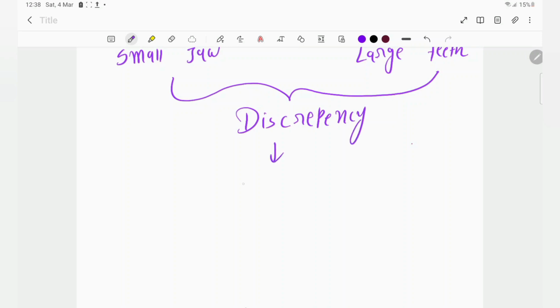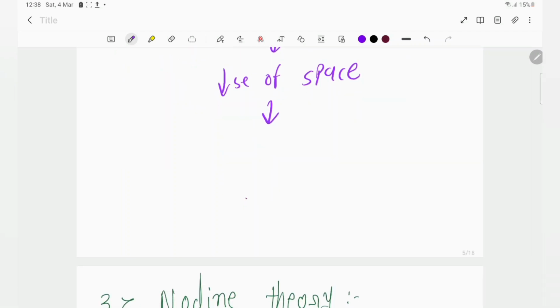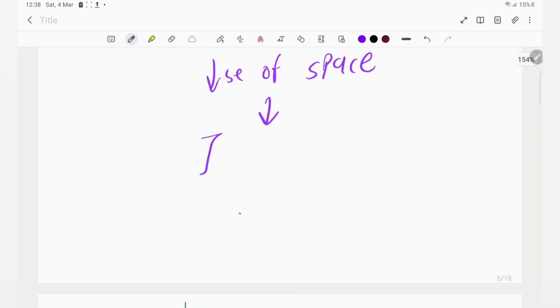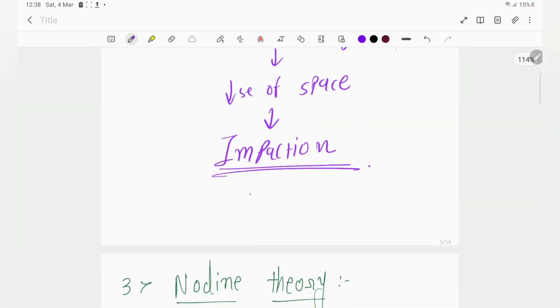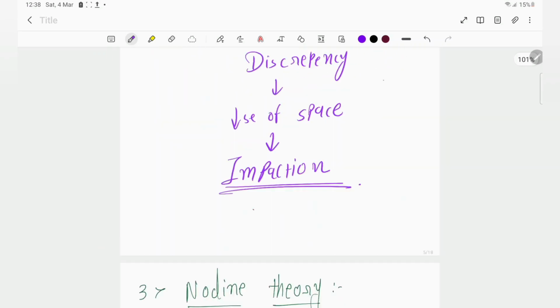Due to the discrepancy we have a loss of space, and the tooth is not going to get enough space to erupt. That's why what is going to happen? Impaction. So this was about the Mendelian theory.